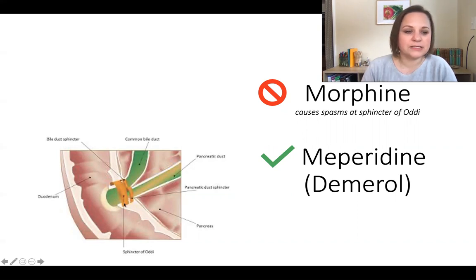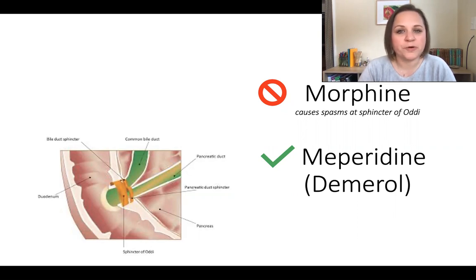The sphincter of Oddi is this muscle right around the end of where the common bile duct and the pancreatic duct meet. And if we give the patient morphine, it's going to cause spasms there, which is just going to increase their pain. So Demerol or meperidine is the appropriate opioid of choice for patients with pancreatitis. And now, back to our regularly scheduled program.